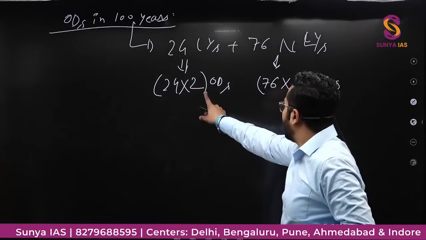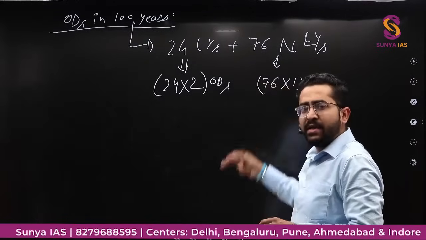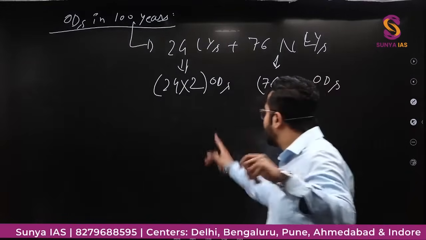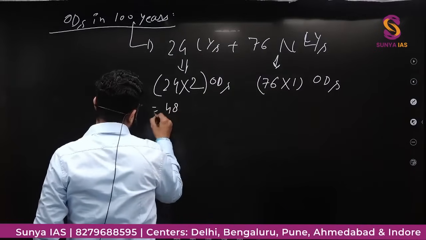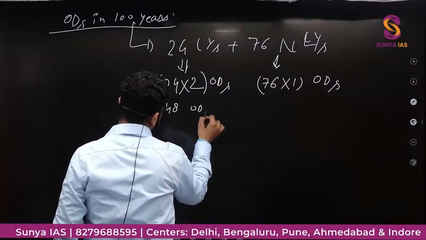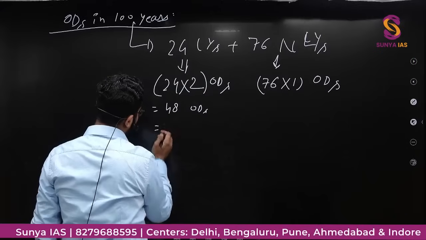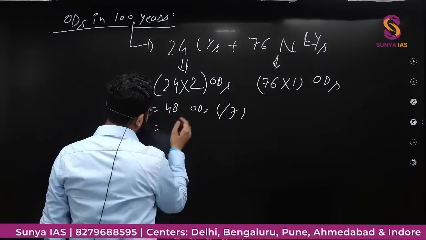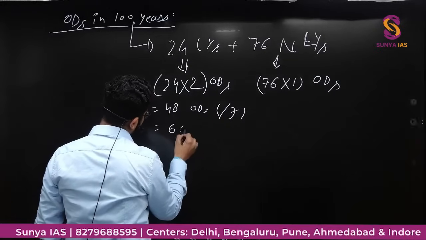We'll divide by 7 at every stage. या तो आप इसको पूरा कैलकुलेट करके इसको ऐड करके फिर डिवाइड करो. At every stage you can do this. So this would be 48 odd days and 48 by 7, 6 remaining, 6 odd days.